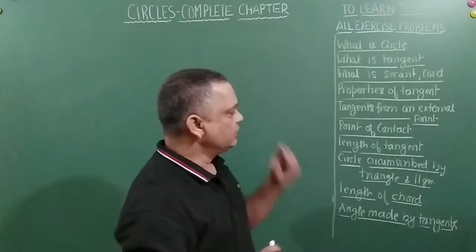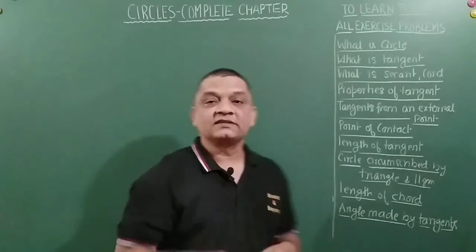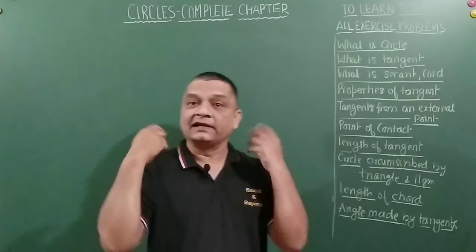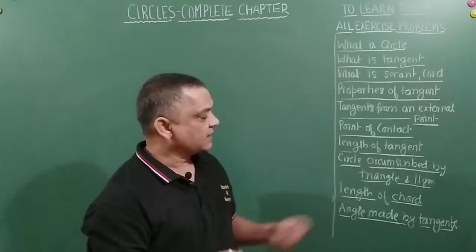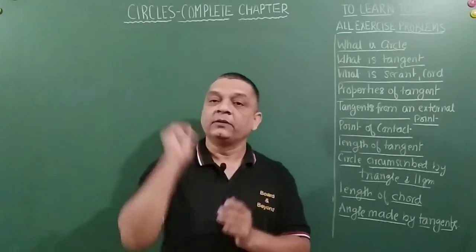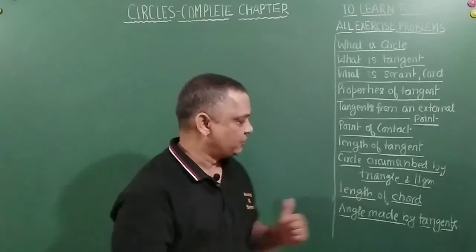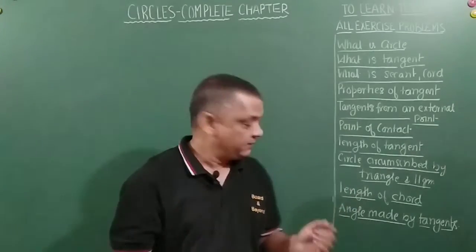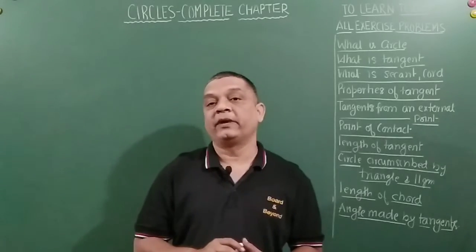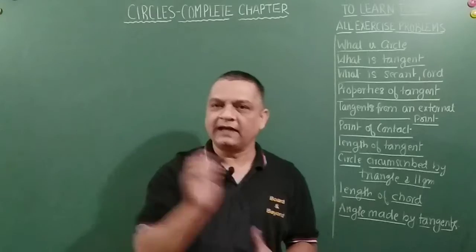What is the point of contact and what is the length of a tangent? How do we find the length of a tangent of a circle? And a circle circumscribed by a triangle or by a parallelogram. We will understand that also. And the length of a chord, what would be the length of a chord? And the angle made by tangents, what is the angle made by tangents?